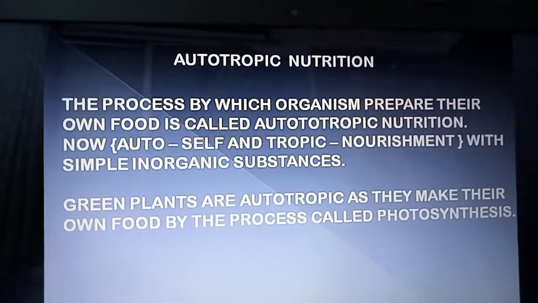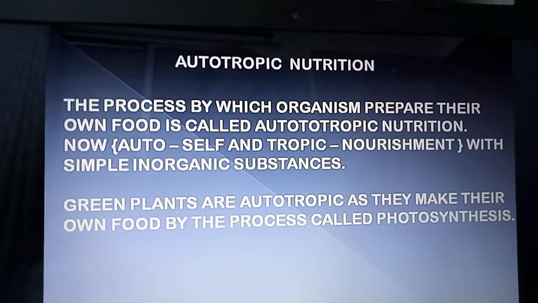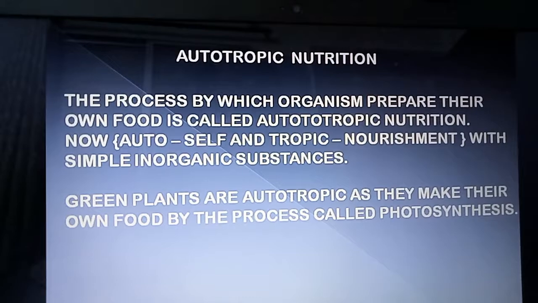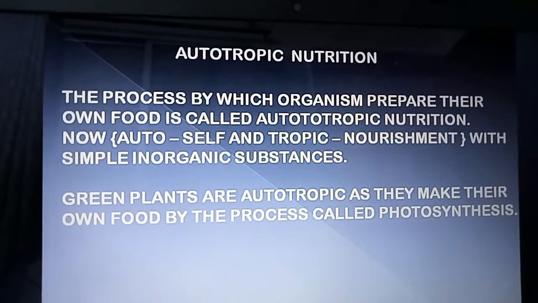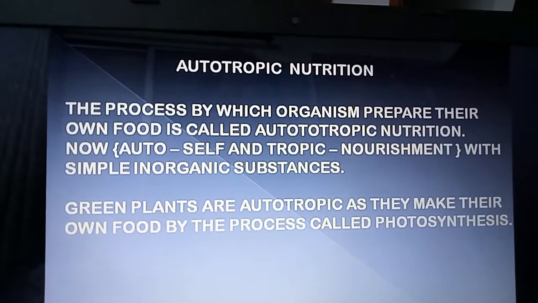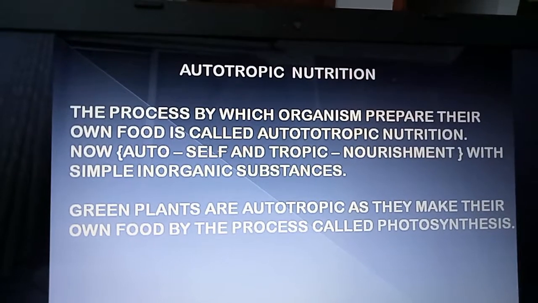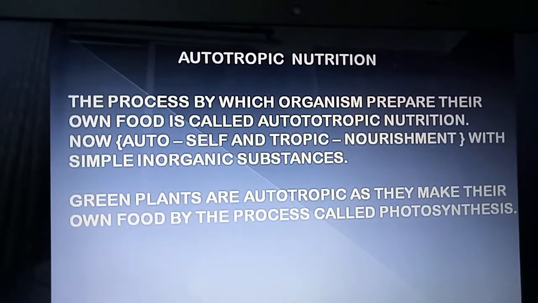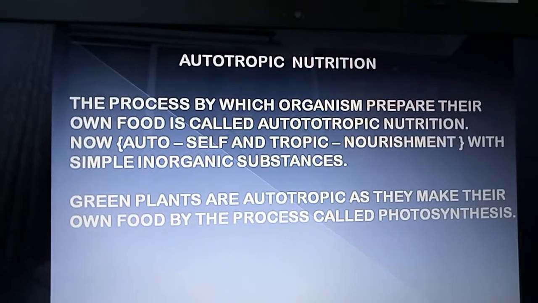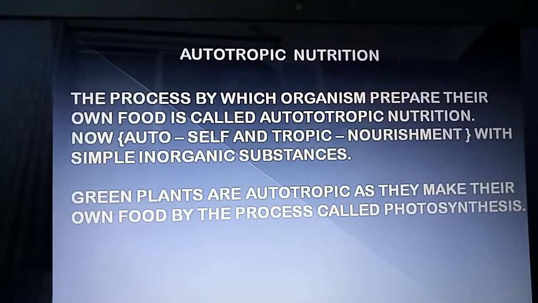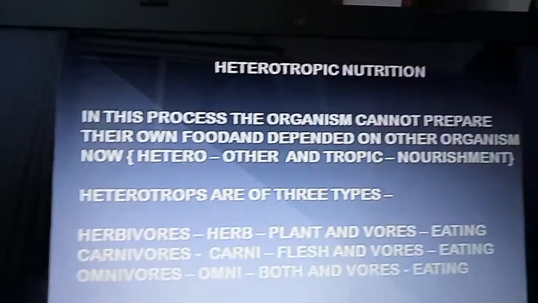Now, autotrophic nutrition: the process by which organisms prepare their own food is called autotrophic nutrition. Auto means self and trophic means nourishment or nutrients. With simple inorganic substances, green plants are autotrophic and they make their own food by the process called photosynthesis. So, the process by which they prepare their own food is called photosynthesis.